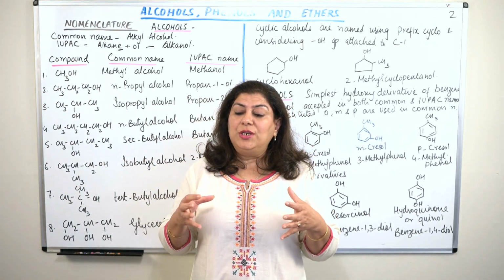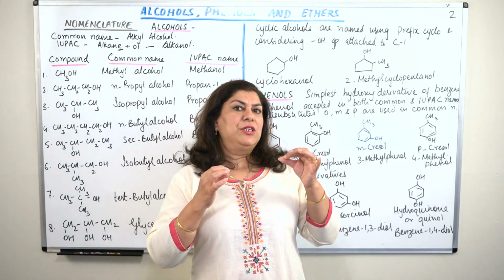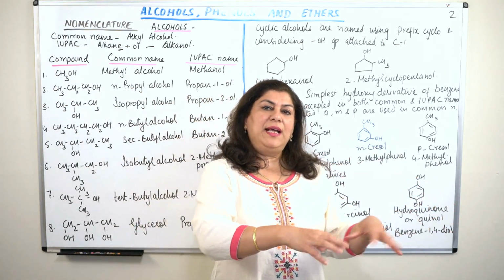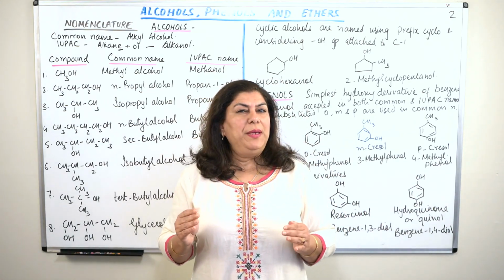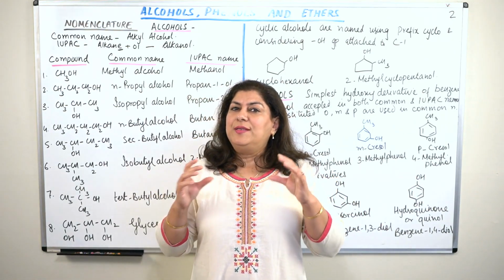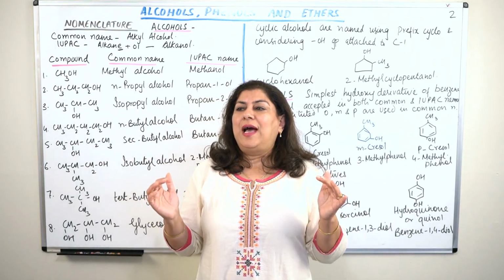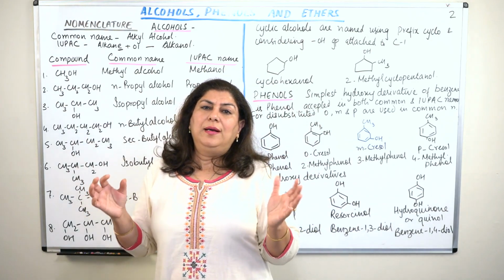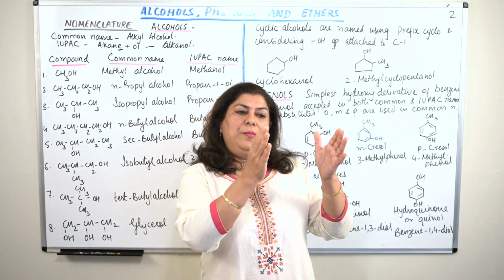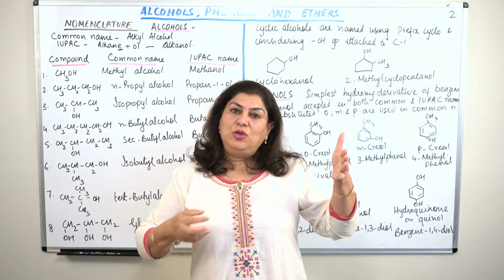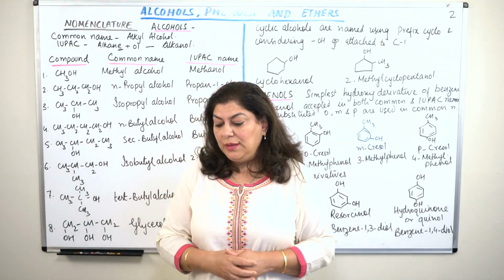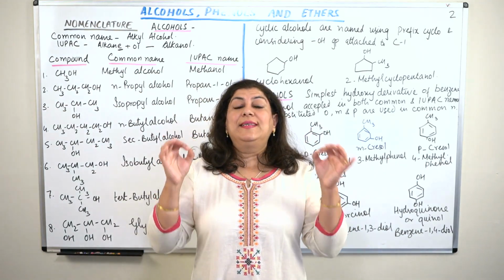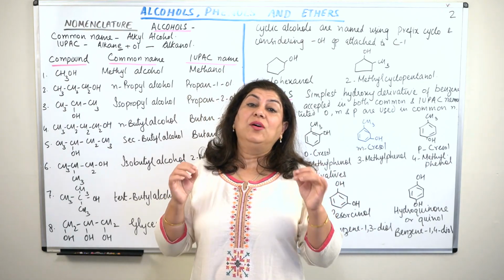So common nomenclature does not follow a definite rule or a definite pattern. It is according to whatever was seen and the name was given. It does not mean that common nomenclature does not have certain rules and patterns that people tried to follow, yet they do not have a strict rule book to name every compound. But IUPAC nomenclature, on the other hand, is based on a very systematic method of writing down the names of organic compounds.